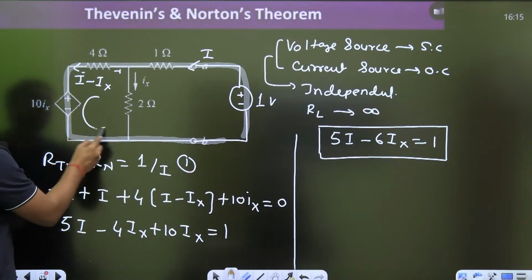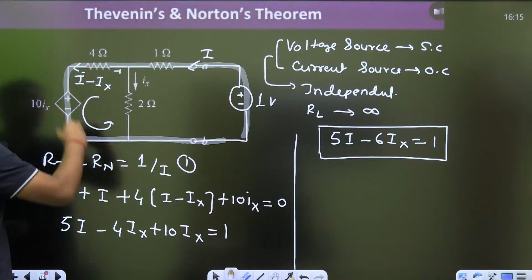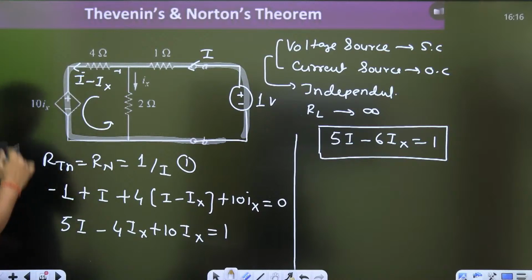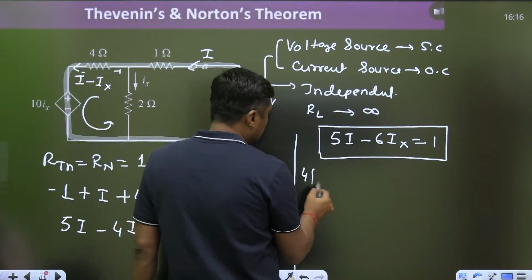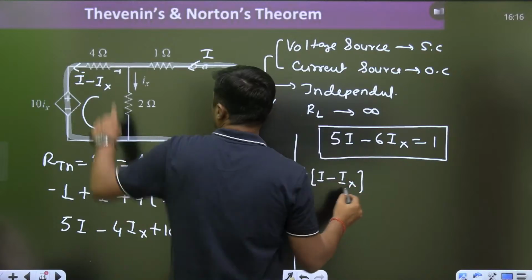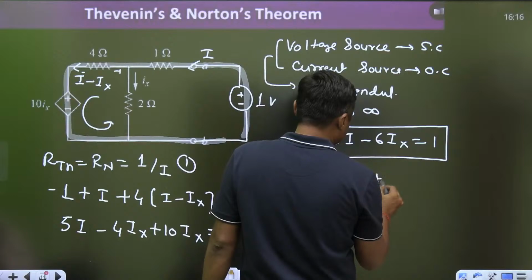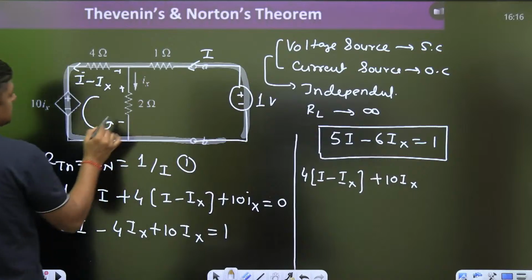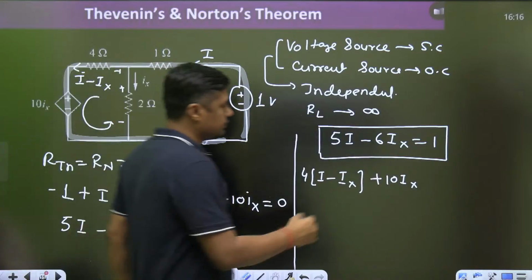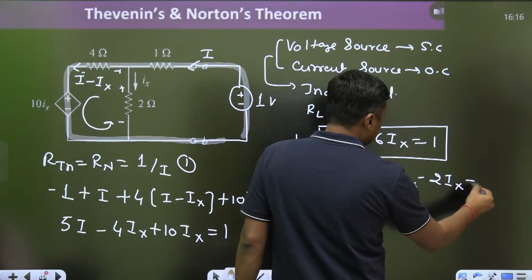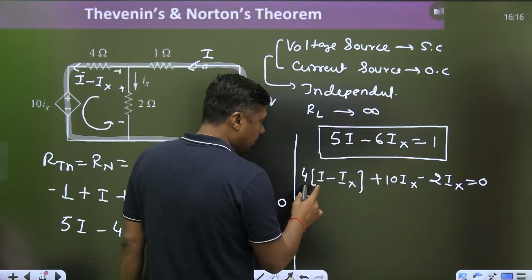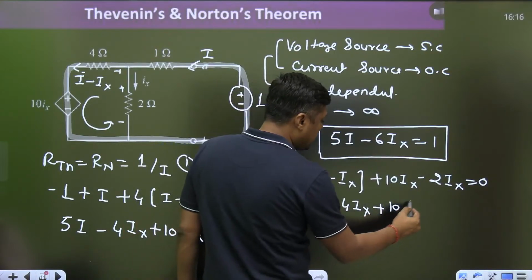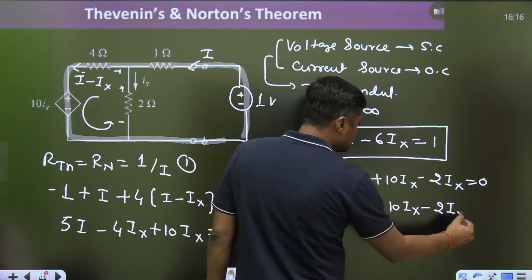Write down the KVL in this loop. Only in this loop. When I am going to write, you will get 4 times of (I minus Ix) plus 10Ix, and then this is the plus, this is minus, and that's why it will become minus 2Ix is equal to 0. Then this will become 4I minus 4Ix plus 10Ix minus 2Ix is equal to 0.